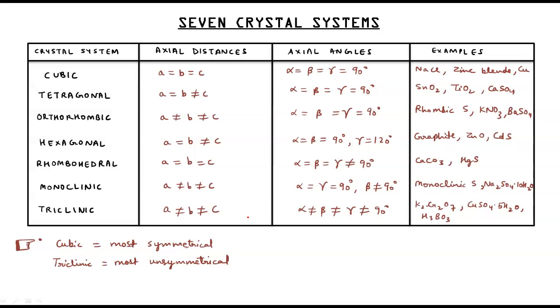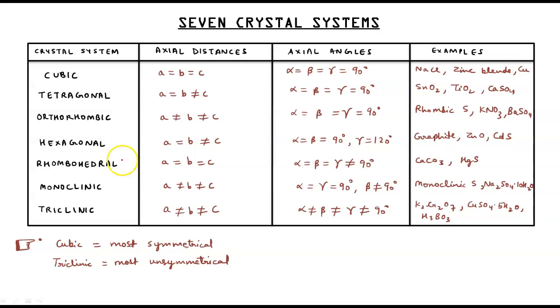They are called the 7 crystal systems or crystal habits. So basically we have the 7 habits of crystals, 7 types of crystal systems. All crystals can be placed in one of these 7 crystal systems. So we have these 7 crystal systems.